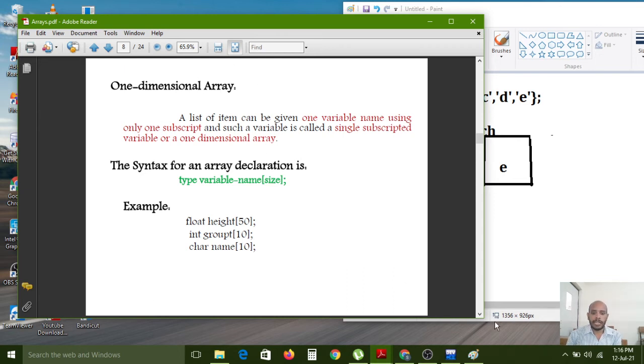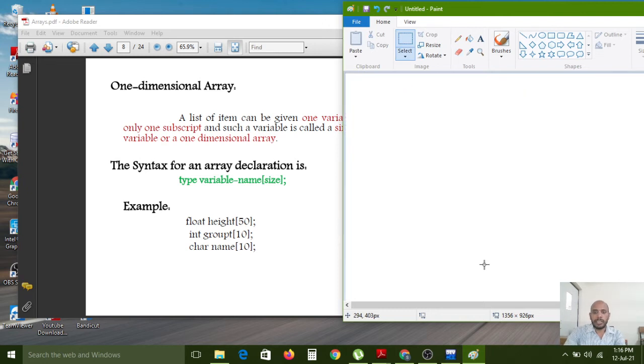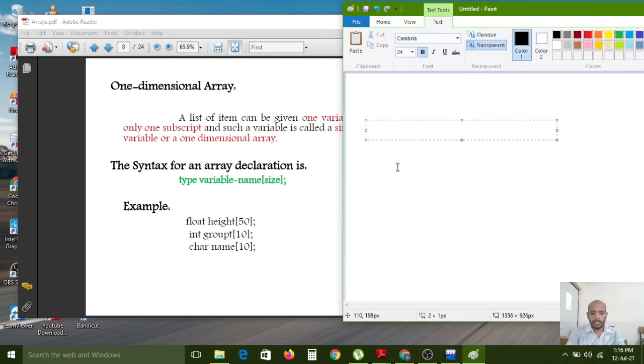So in a one-dimensional array, you can create it like this. Int is the data type, number is the variable, and use square brackets to create an array. Inside, I am giving 6 as the size. Array size is 6. If you write the statement like this, how many brackets do we have? One opening and one closing, nothing but one pair of square brackets. So here we are giving only one dimension, passing only one value inside this subscript operator.